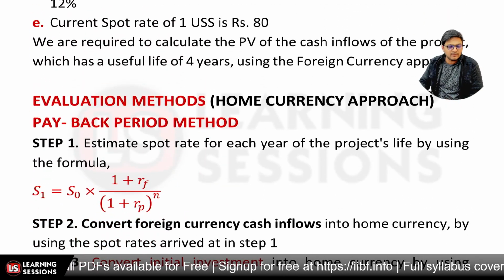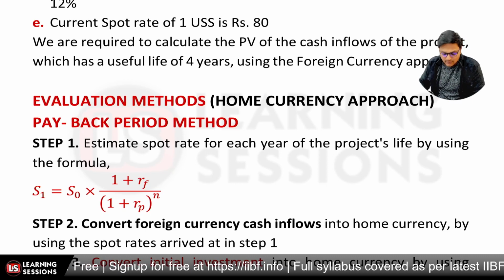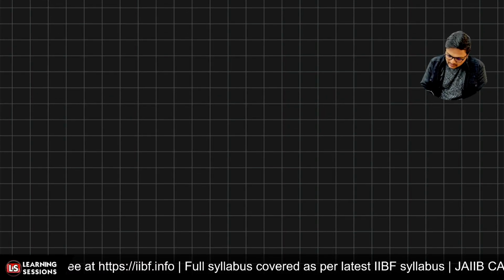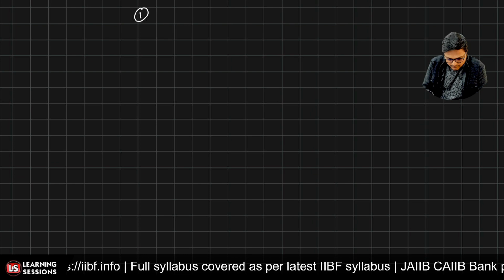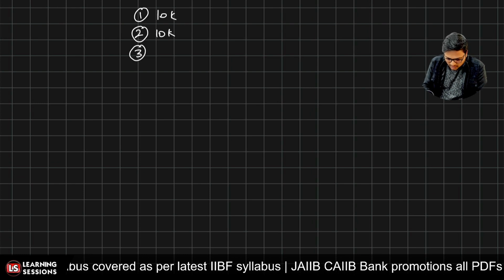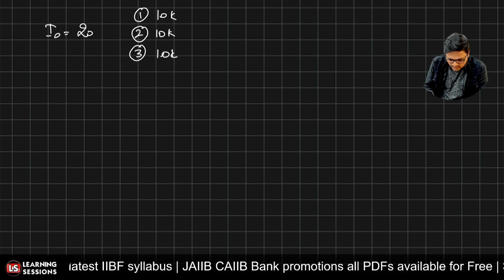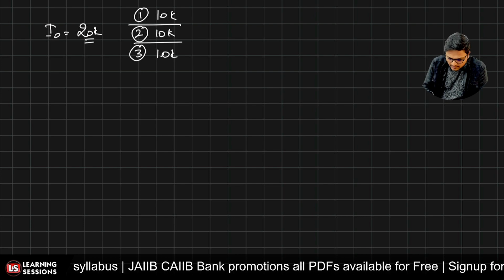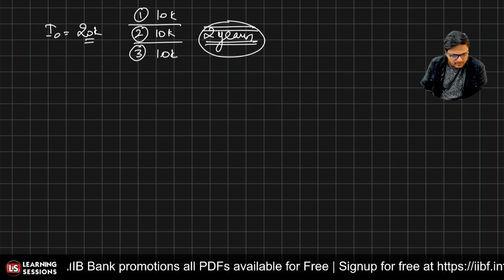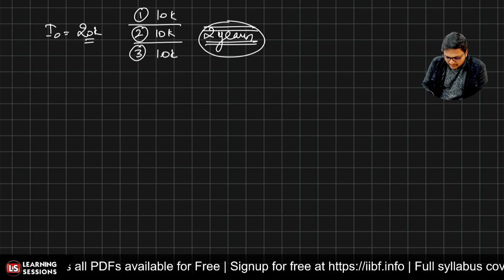First of all, if we have to use the payback period method, if you remember, what is a payback period? Let's say that you received in the first year 10,000, in the second year 10,000, in the third year 10,000, and your initial investment, that is I0, was 20,000. What will be the payback period? Payback period will be 2 years, right? Is that clear?